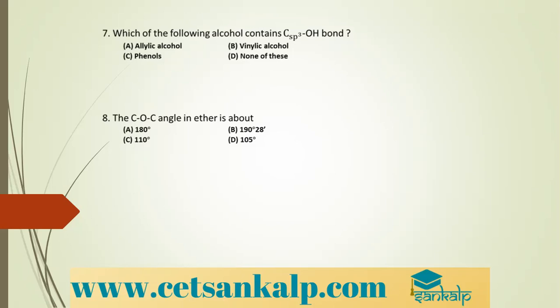Next question. An unknown alcohol is treated with Lucas reagent to determine whether the alcohol is primary, secondary, or tertiary. Which alcohol reacts faster and by what mechanism? So 36th question, they have asked just Lucas test, which is for determination of primary, secondary, and tertiary alcohols. Primary alcohol with Lucas reagent, concentrated HCl and zinc chloride, will not give turbidity at room temperature. Secondary alcohol will give turbidity after 5 minutes. Tertiary alcohol will give turbidity immediately.